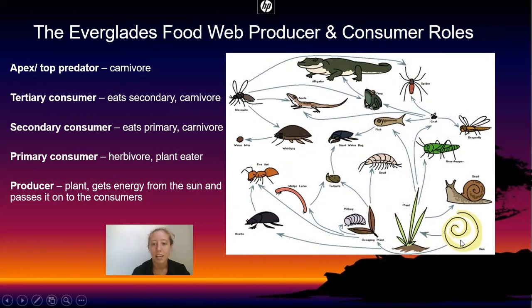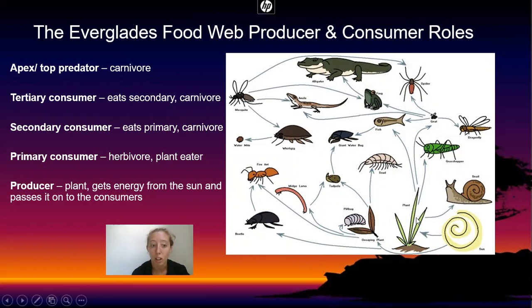And the sun can create energy for organisms that can take its energy and turn it into food. So those would be plants. So I see the energy arrows are going from the sun to plants, okay? Different types of plants. Okay, let's look at this plant here. That would be our producer. Plants are producers. They make their own energy.